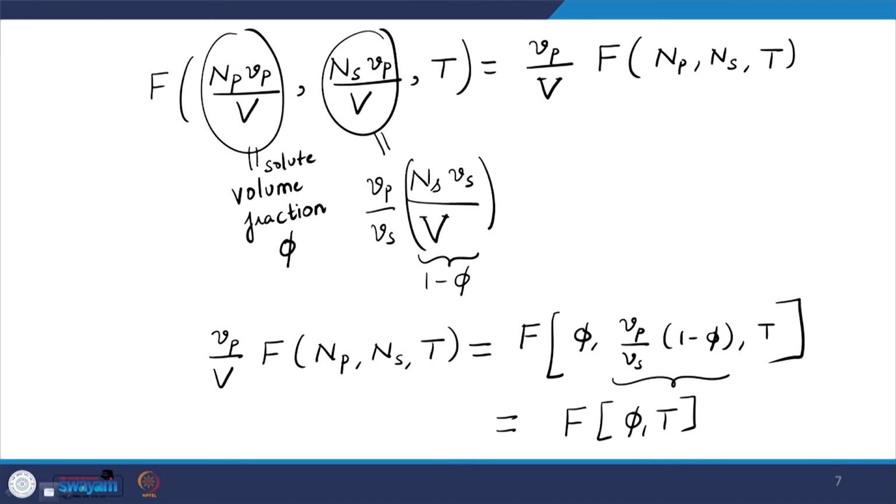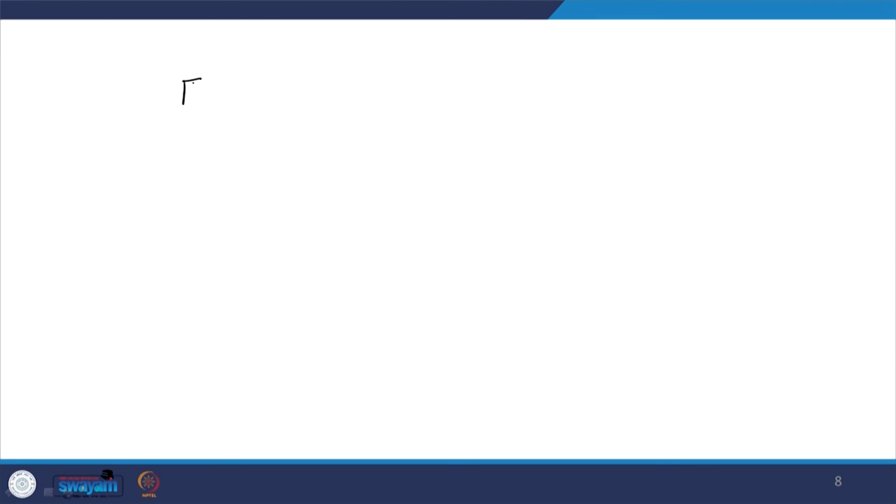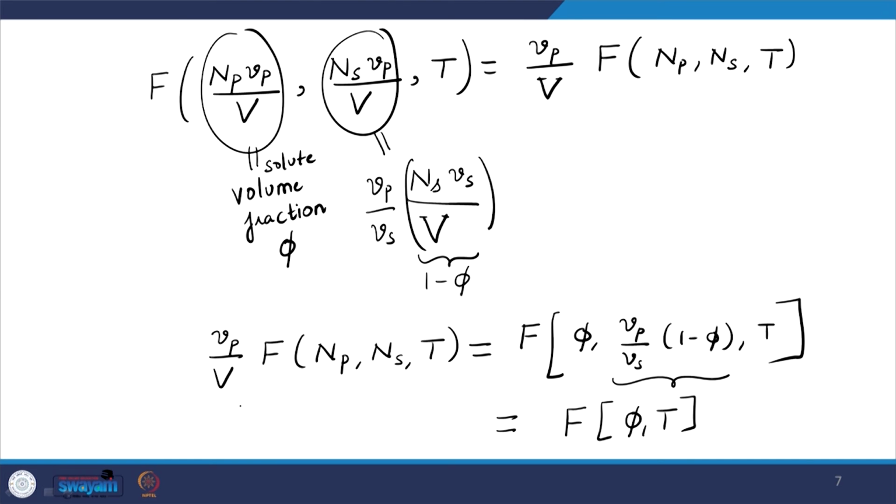Therefore, we can say my original function, the Helmholtz free energy, can be written as, so you will have V by Vp going on the other side.